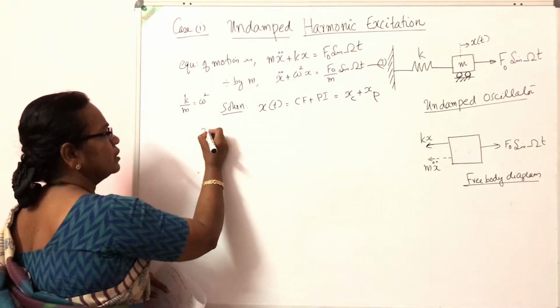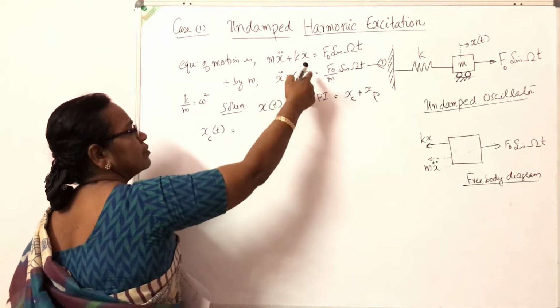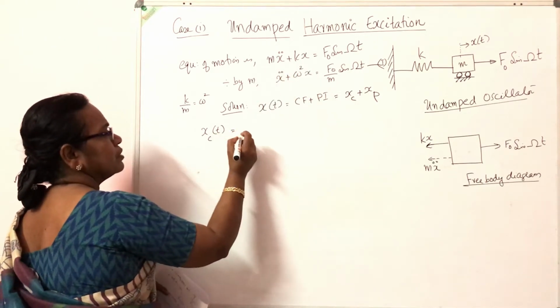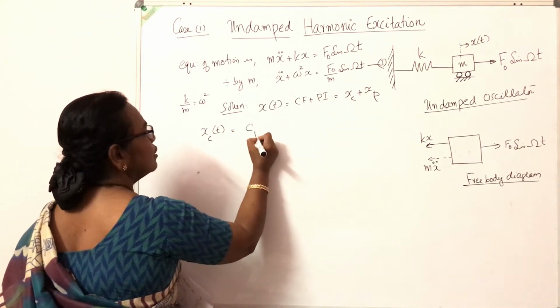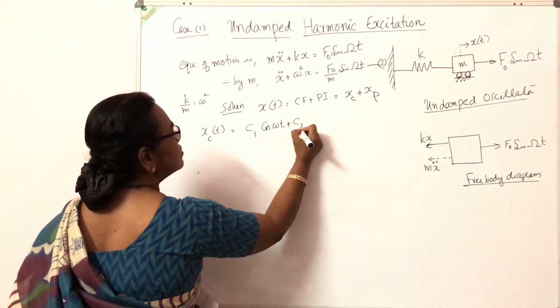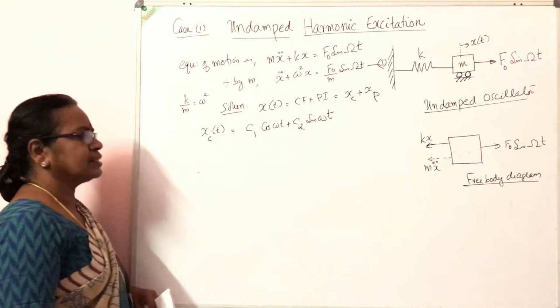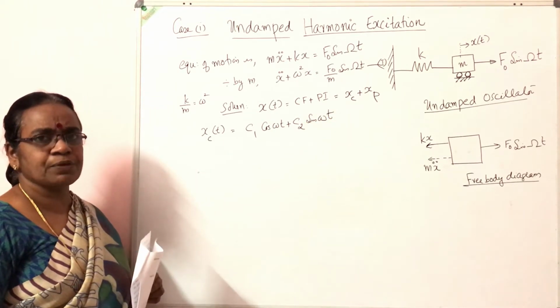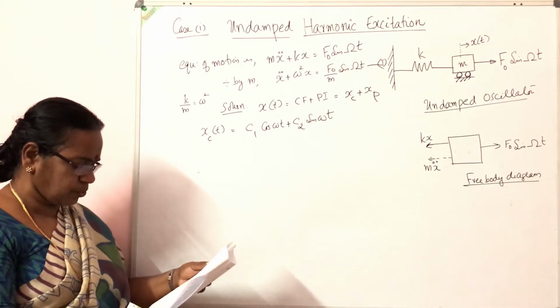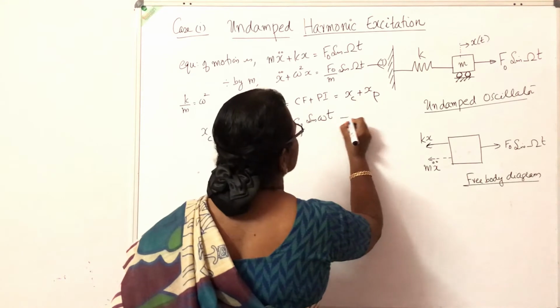The complementary function xc we have already seen by putting x double dot plus omega square x is equal to 0. The solution is c1 cos omega t plus c2 sin omega t. So the complementary function part is obtained by putting the right hand side equal to 0: c1 cos omega t plus c2 sin omega t. That will be equation 2.